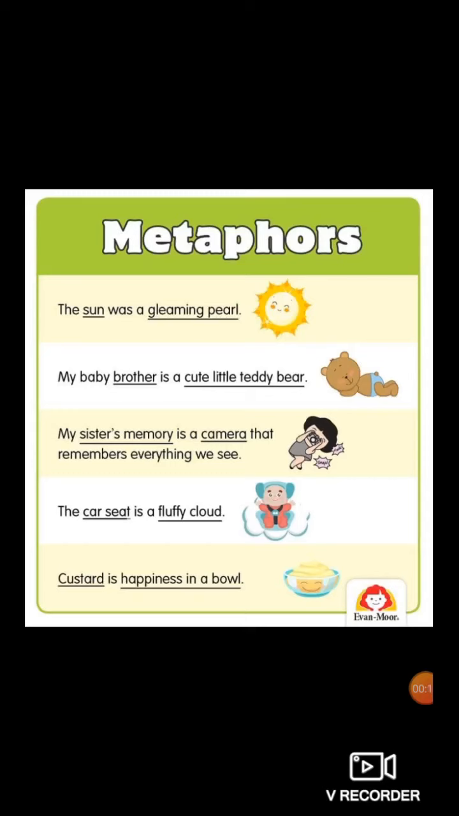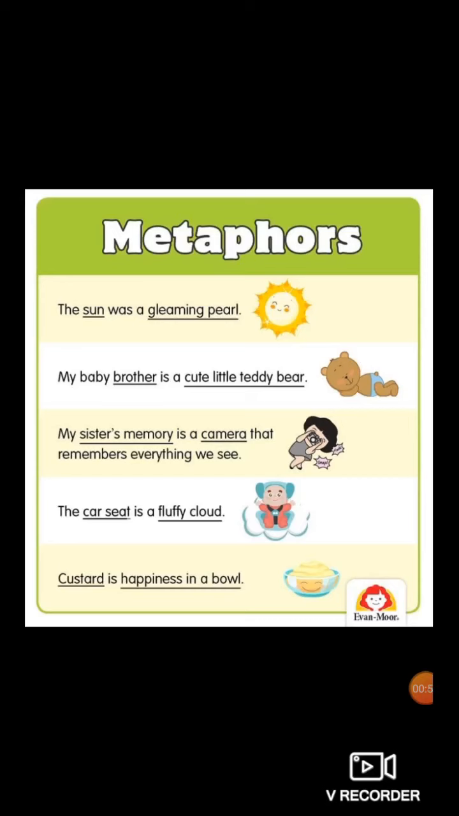Now baby brother is compared to the teddy bear. Baby brother is compared with teddy bear by using the word is. Okay, is a helping verb. So by using these words, indirect comparison is made, and it's nothing but known as metaphor. Next, my sister's memory is a camera that remembers everything we see. Now, my sister's memory is a different object and camera is different. But my sister's memory is being compared with camera by using the word is.